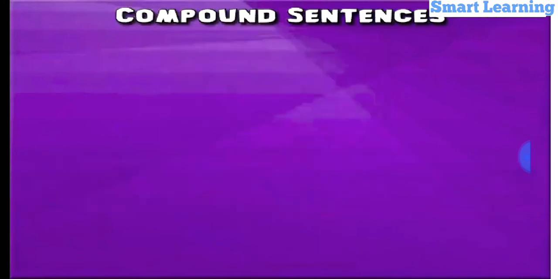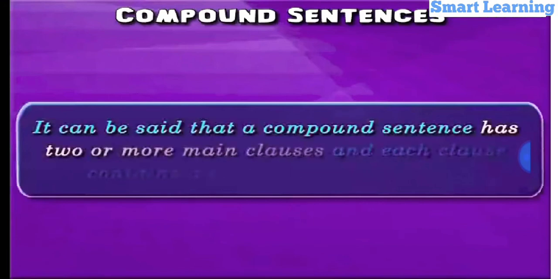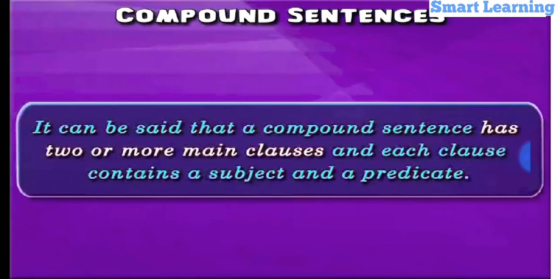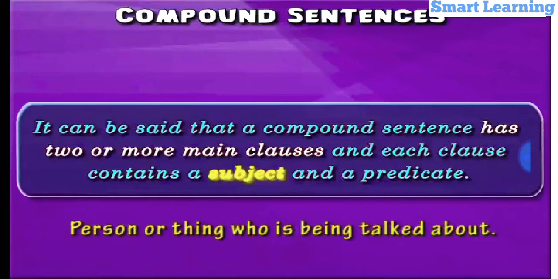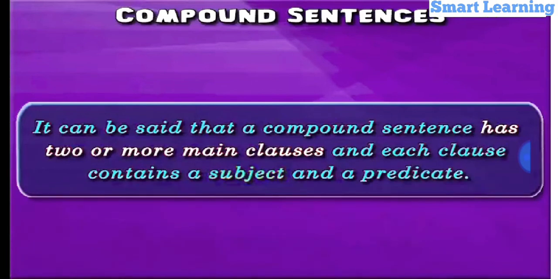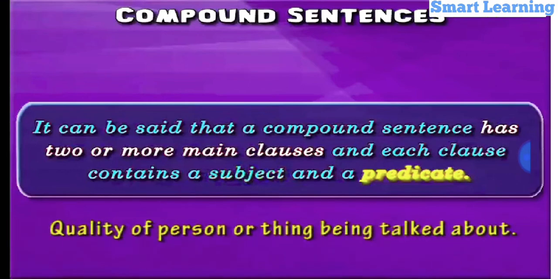It is very important to note that a compound sentence has two or more main clauses and each clause contains a subject and a predicate. So a compound sentence, that is, a sentence made up of two or more independent clauses of the same importance, joined by a coordinating conjunction, contains two or more main clauses with each clause containing a subject, that is, the person or thing who is being talked about, and a predicate, that is, the quality of the person or thing being talked about.